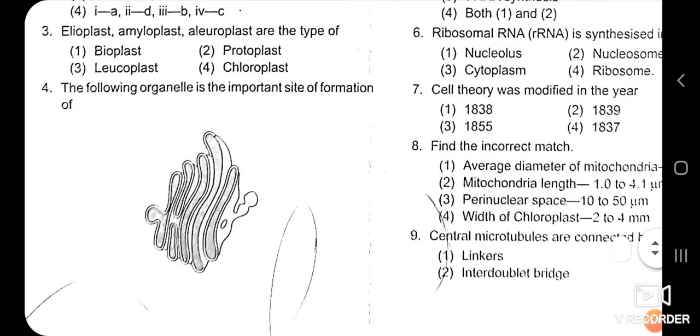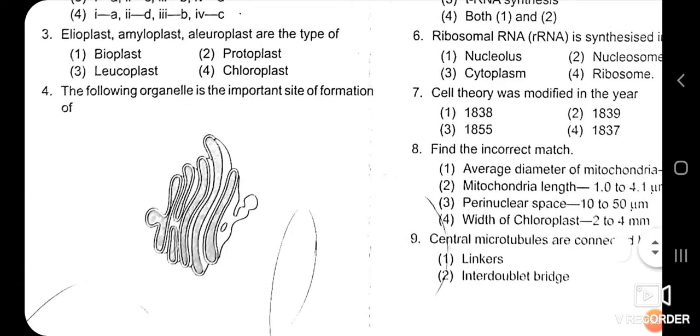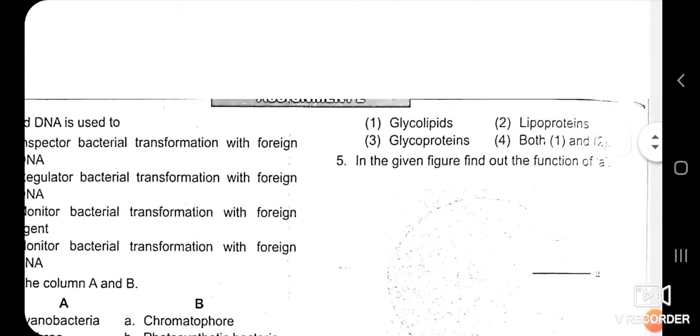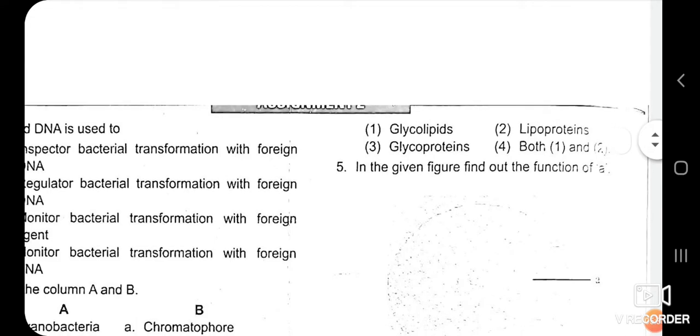Now you can observe the figure here. The following organelle is the important site of formation of. This cell organelle is from the eukaryotic cell and it is the figure of the Golgi apparatus. Now you should know the function of the Golgi apparatus. Here 4 options are given: glycolipid formation, lipoprotein, glycoprotein, and both 1 and 3.